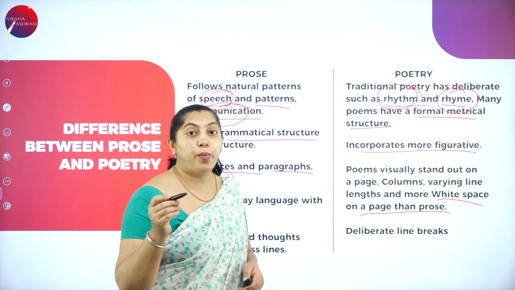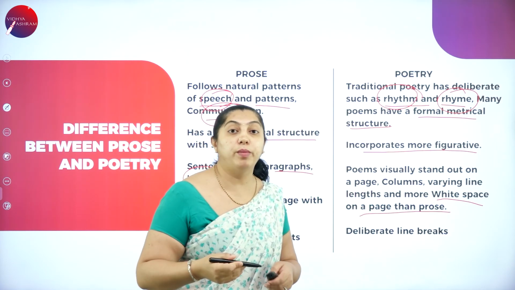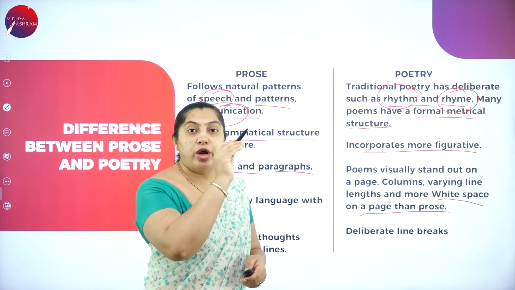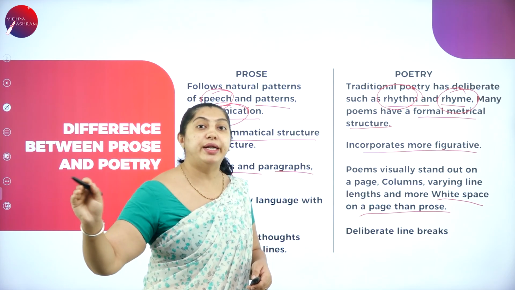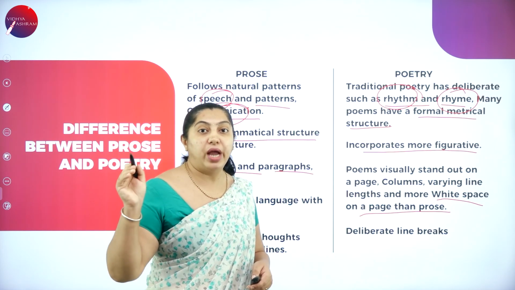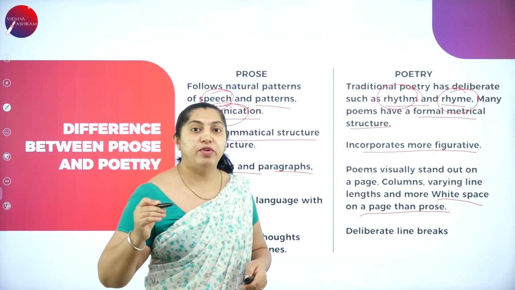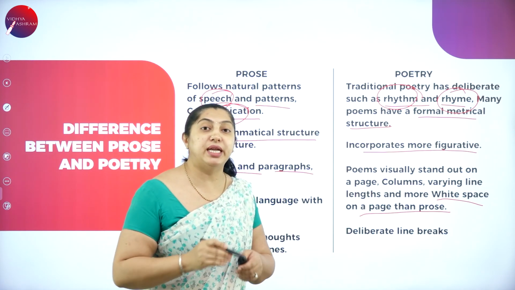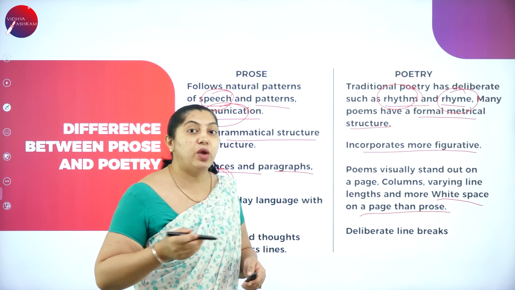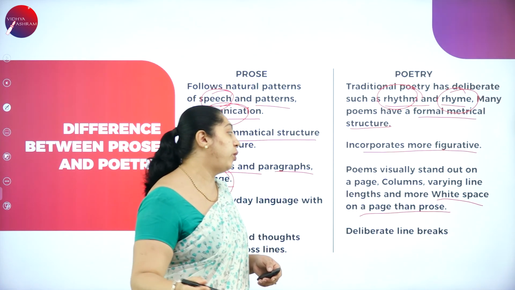When you have seen a poem in your textbook, it is not a lengthy one. They don't write it till the end of the line. Everywhere you can see the blank space, which is white in color. We don't write it in a lengthy way.